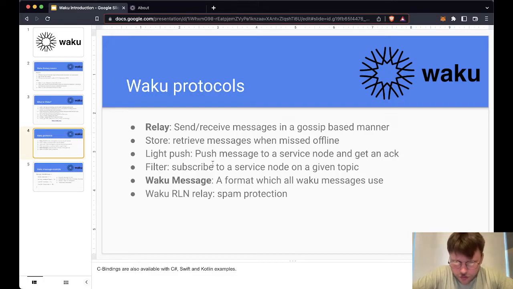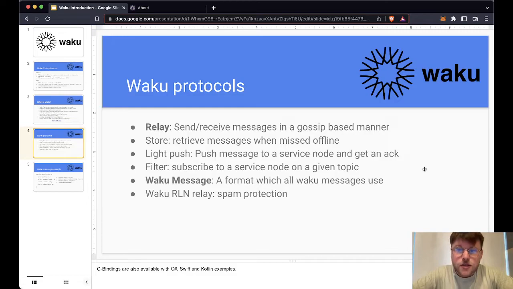Light push and filter, from my understanding, these are for bandwidth constraints. So light push pushes it to a single node and receives an acknowledgement, and I assume what happens there, it uses the gossip protocol to broadcast it to the other nodes. I'm not an expert in this. This is my understanding anyway.